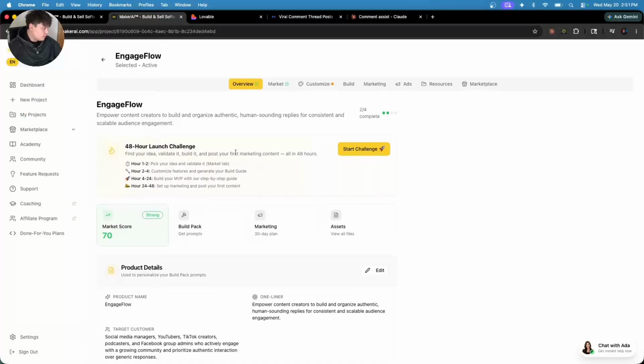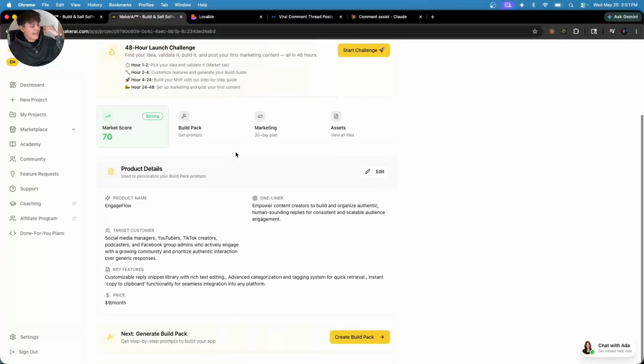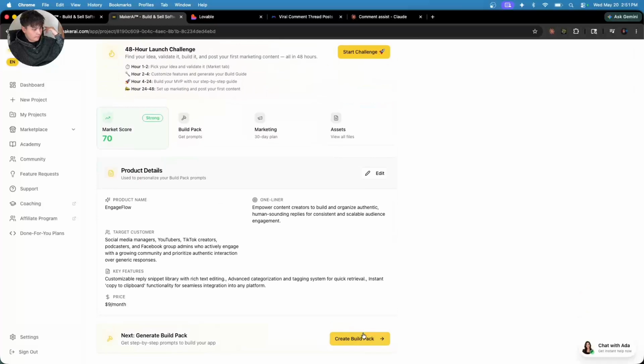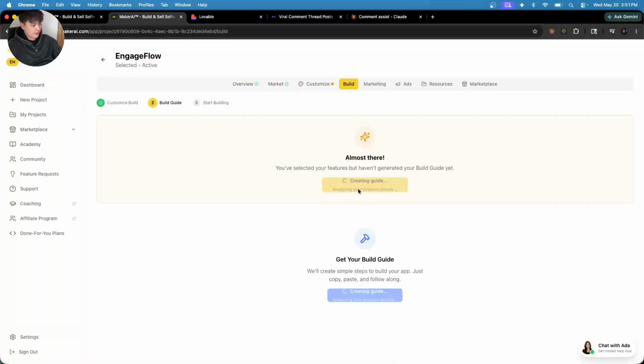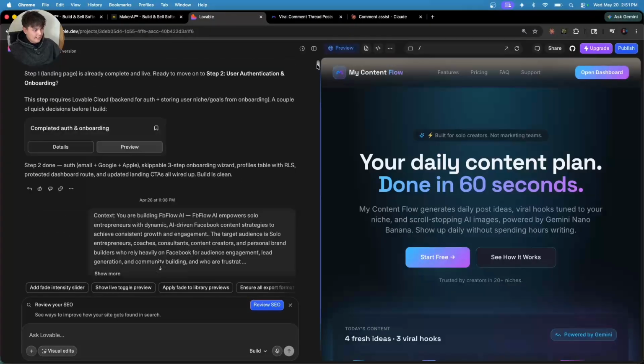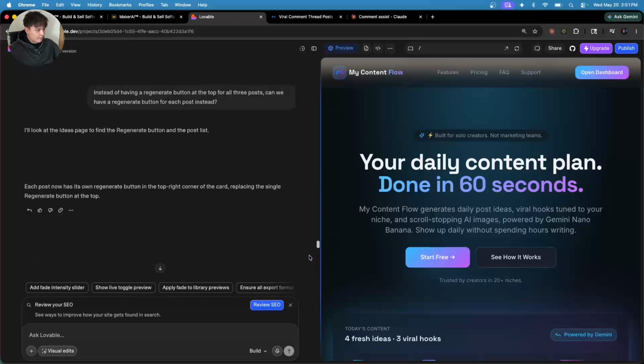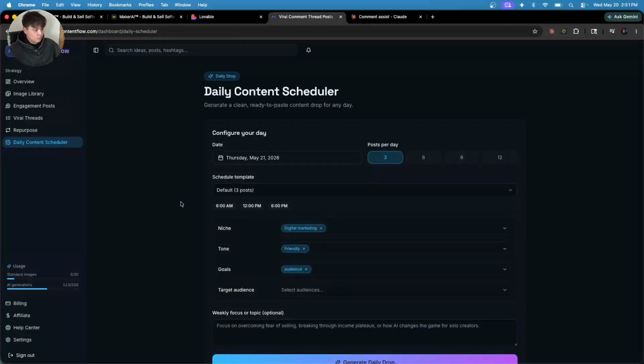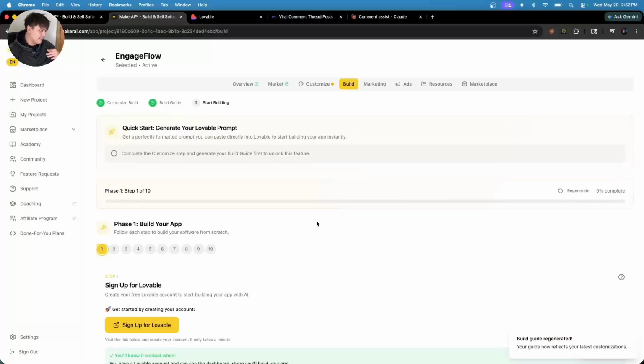But obviously, as we can see right here, it made a whole entire process for us to start actually building this app right here, right? So we press build and we press generate right here real quick. And what you're going to do from here on out is copy and paste into Lovable. Simple as that. That's exactly what I did for this app right here. And it's actually really useful. If you want to build it just for personal use, why not? If you want to build it to try to scale it, even better, why not? But as we can see right here, it's going to take a minute.